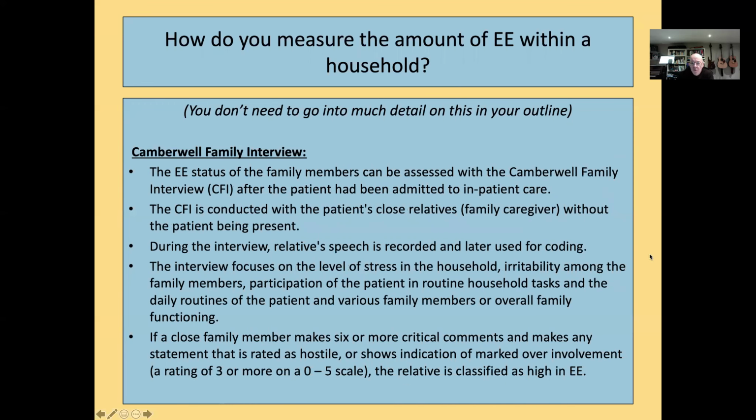The Camberwell family interview is similar in some ways. Again, you get the patient's close relatives present. You don't have the patient being there. The interview focuses on things like stress in the household, irritability, participation with the patient in routine household tasks, and they're asking all of the members of the family about how the patient is actually functioning within the family and what they're doing.